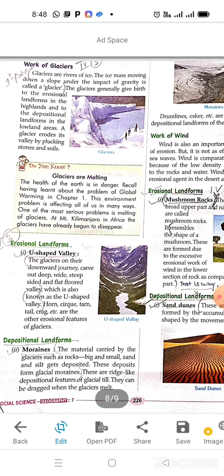They are known as U-shaped valleys because they look like a U. Other names are also given: cirque, tarn, tail. All these are landforms created because of the erosional work of the glacier.